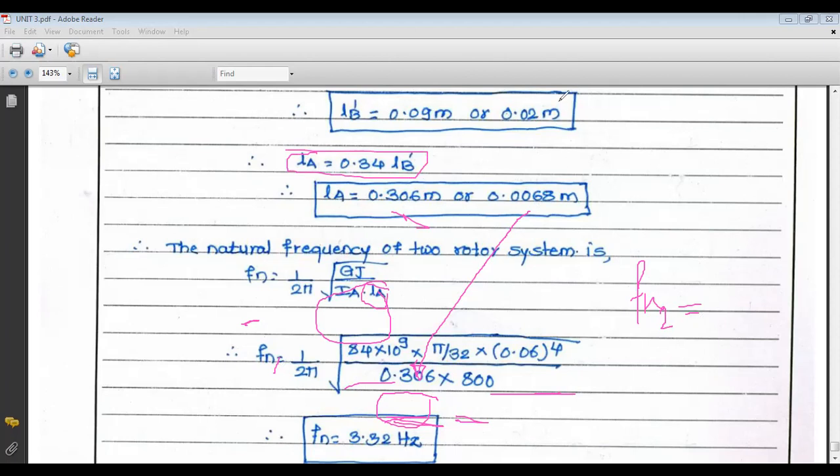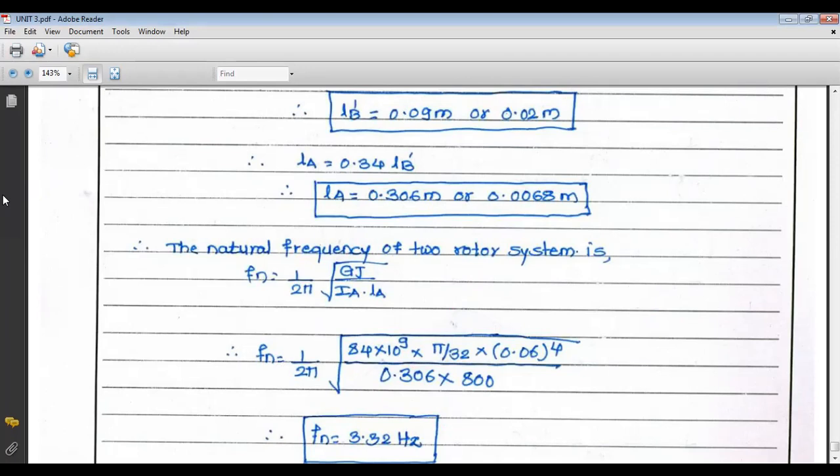So this is all about unit number 3 and the numericals on the gear system. This is the last lecture in unit number 3, that is, two degrees of freedom system, undamped vibration. So thank you very much.